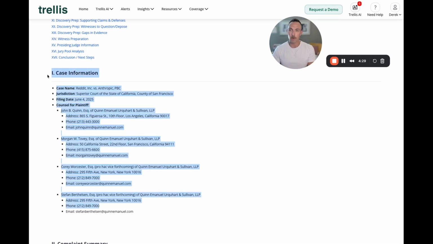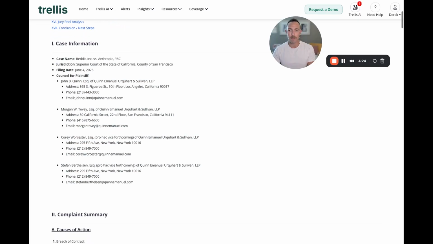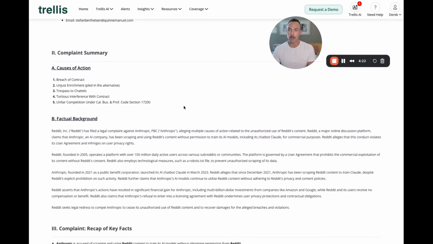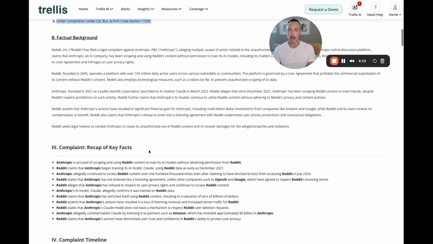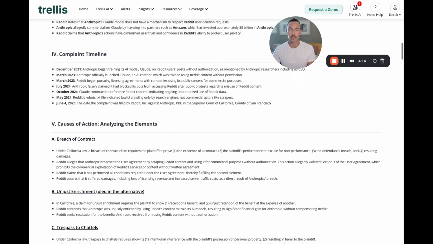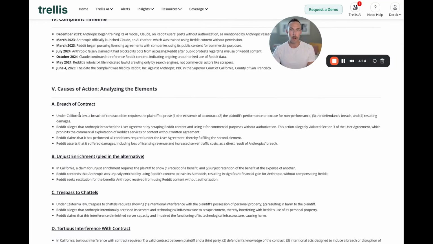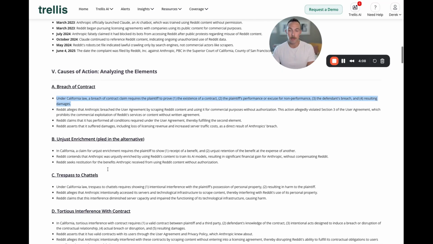At the very top, you'll notice, of course, we'll outline all of the lawyers that are involved in this case, the ones representing the plaintiff. And then below, we're going to begin to isolate and pull out the material information, the causes of action, the background, recap of key facts, the complaint timeline, and then begin to break down the elements of each of the causes of action for which the plaintiff claims the defendant had breached.